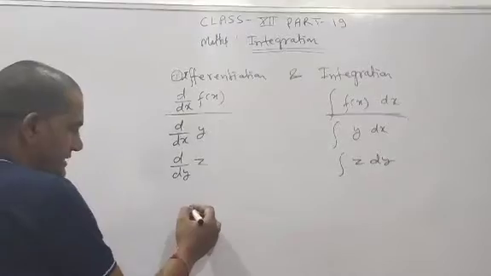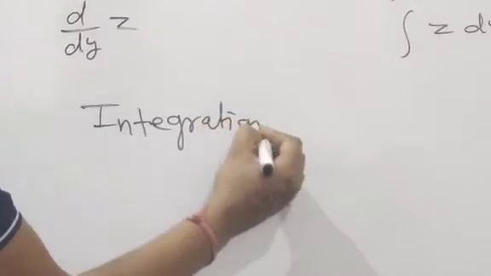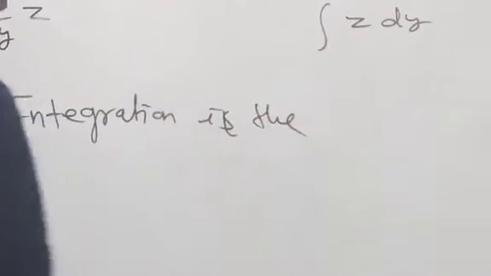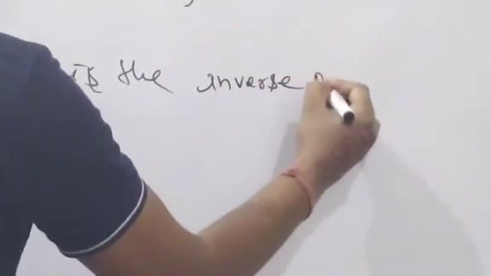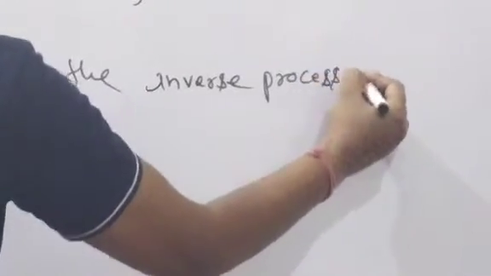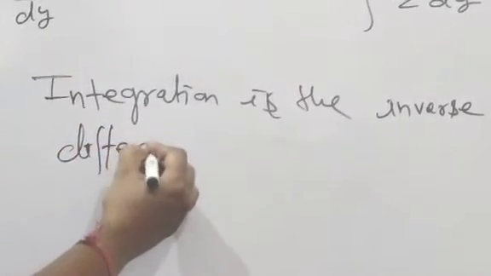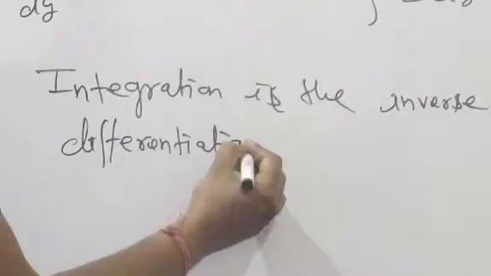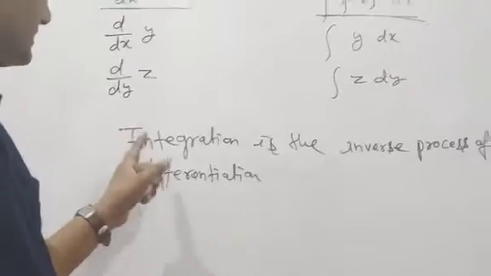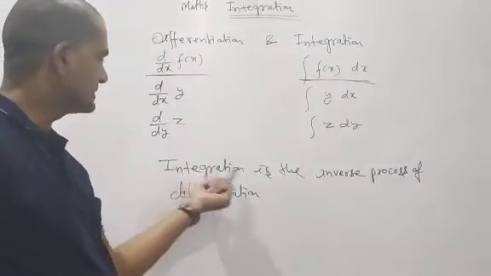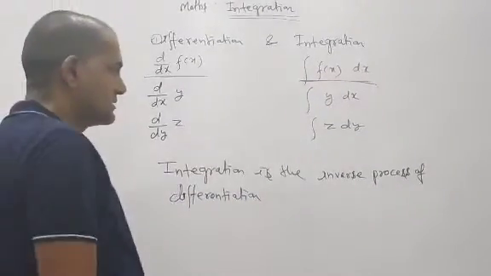Then what do you mean by integration? Very simple. Integration is the inverse process of differentiation. Very simple definition. Don't get confused, it is a very short form. I'm telling you integration is the inverse process. Inverse means reverse process. Clear?